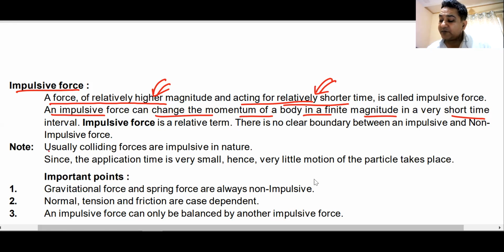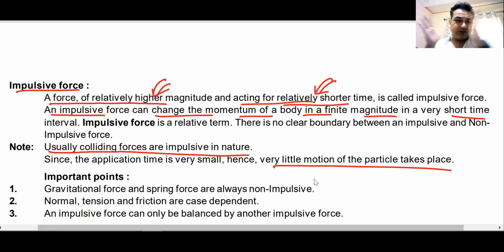Usually all colliding forces, whenever there is a collision, now you must understand the meaning of collision. Collision means whenever two bodies are interacting with each other, whenever they are exerting forces on each other, we can call this a collision. But collision, in this case, means whenever two bodies are colliding or interacting with each other such that the momentum of at least one body changes drastically, then we call such an interaction a collision.